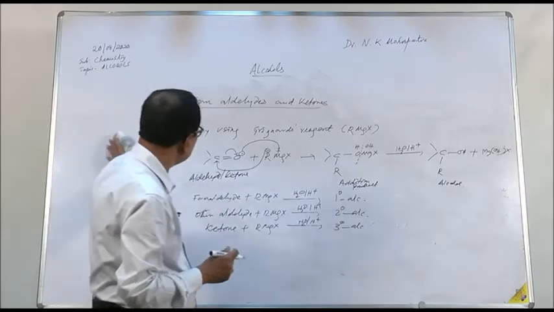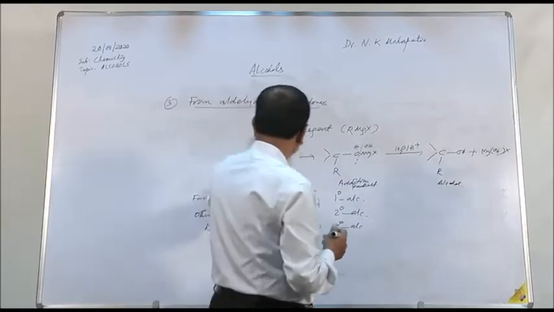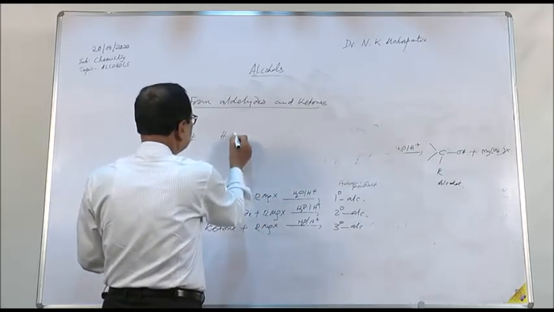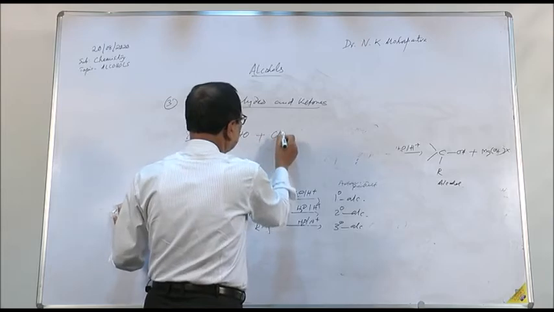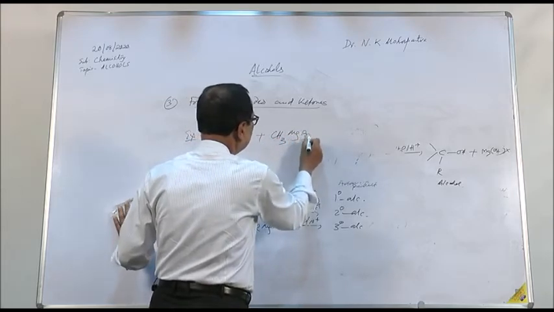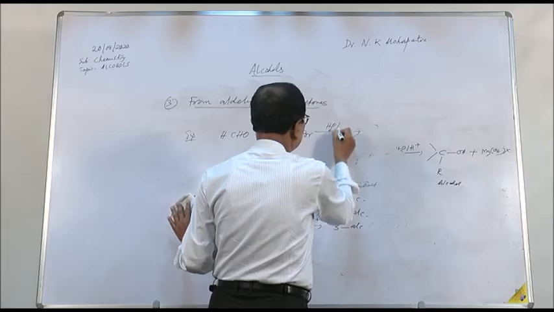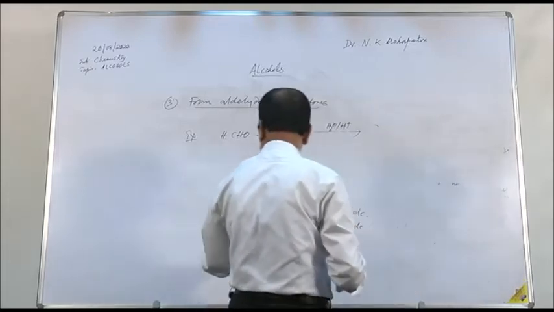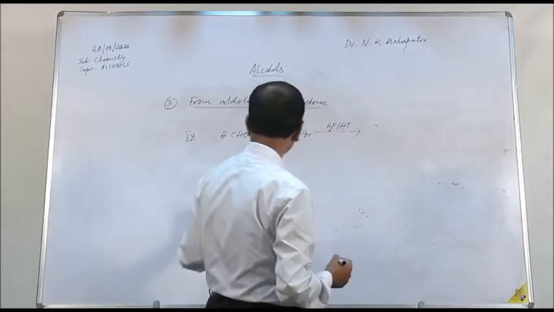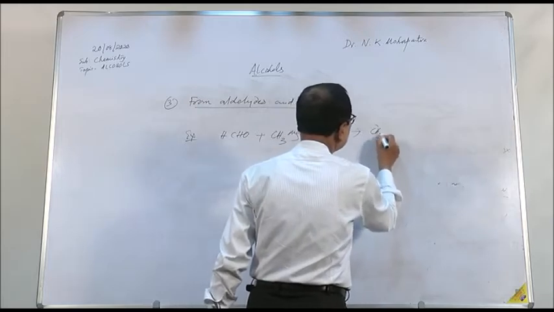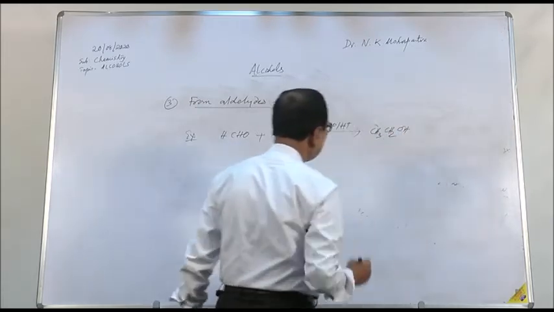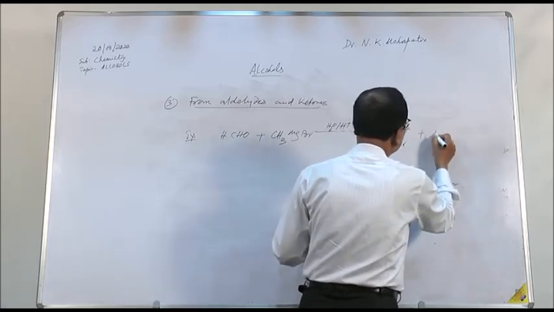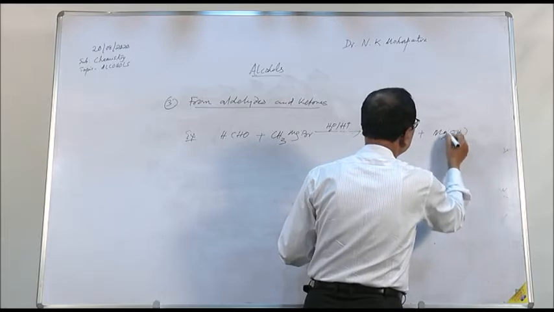This is the scheme of the reaction. If you take an example, for example, formaldehyde HCHO when treated with methyl magnesium bromide, and I am writing in brief. I am not writing all the reaction mechanism because I have already given you the scheme of reaction by which you can write by yourself. The product will be CH3 CH2OH. This is ethyl alcohol plus magnesium hydroxide bromide.